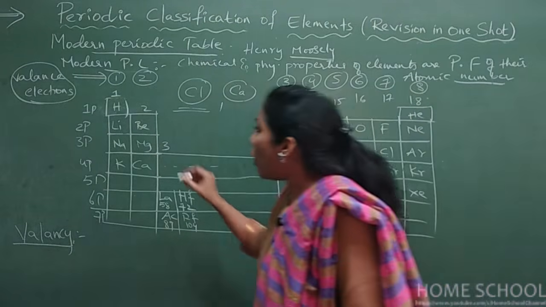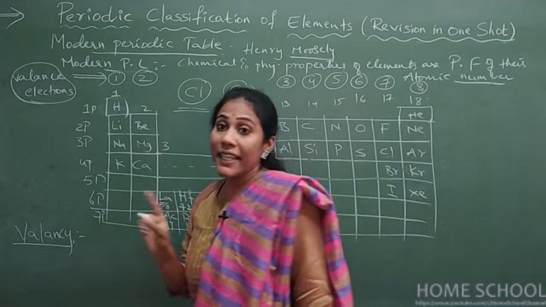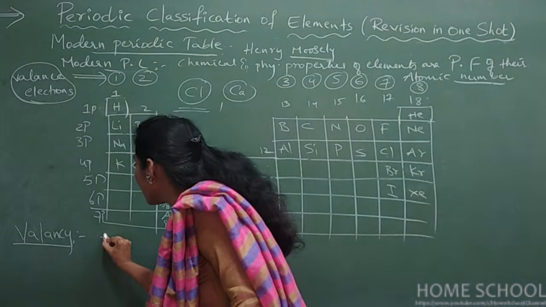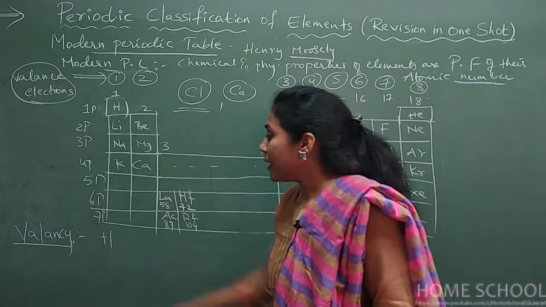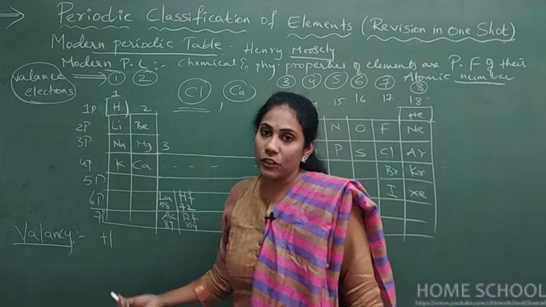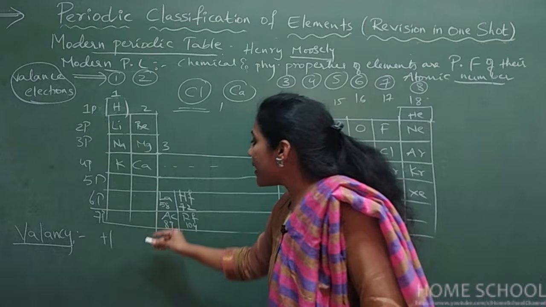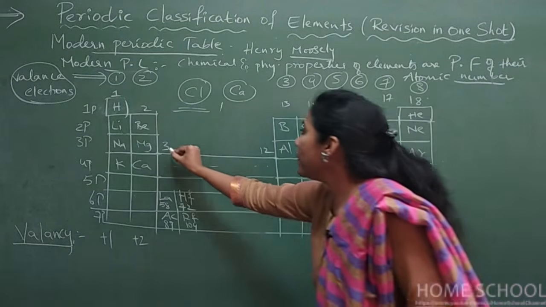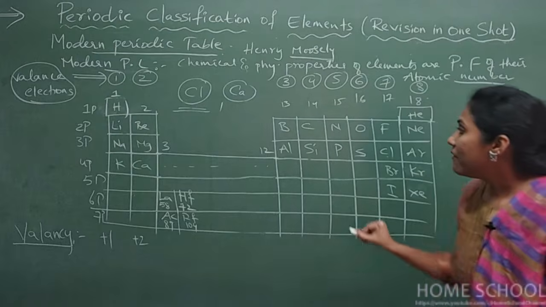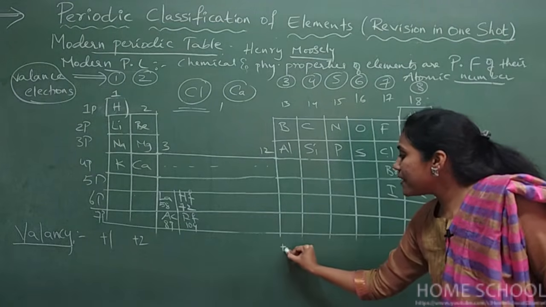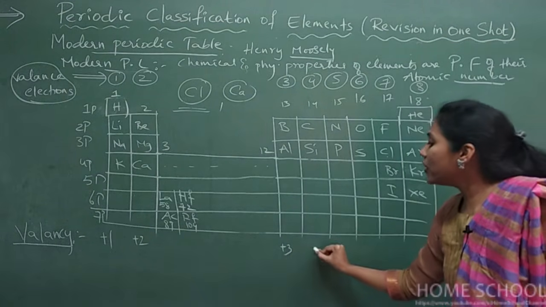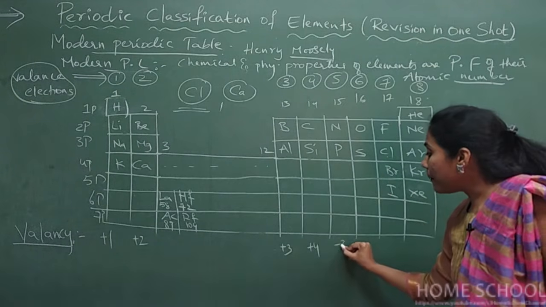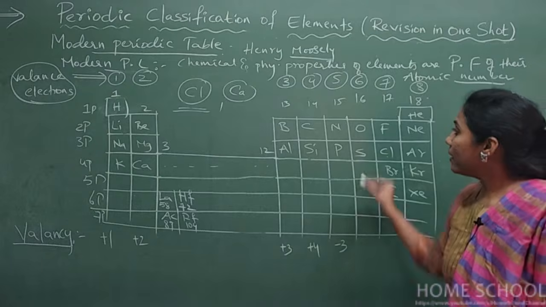See, all first group elements can lose 1 electron during chemical reaction. So the valency of first group elements is +1. Plus means they are losing electrons. Valency of second group elements is +2. Likewise, don't worry about third group to 12th group. Valency of 13th group elements is +3. Valency of 14th group elements is +4. Valency of 15th group is -3. What do you mean by -3?